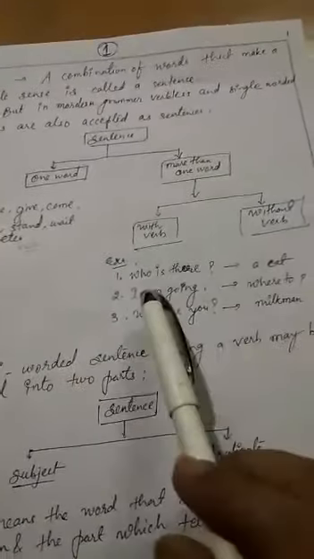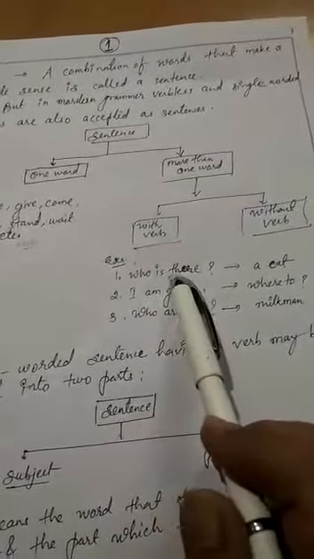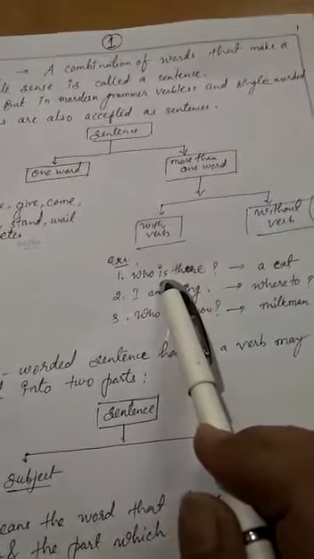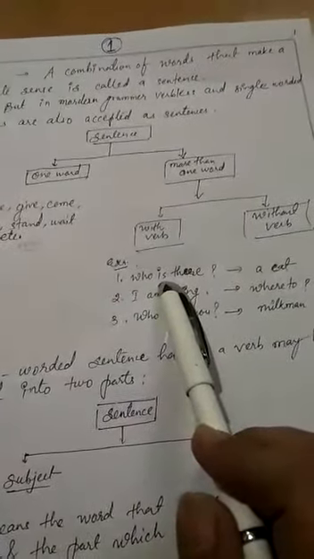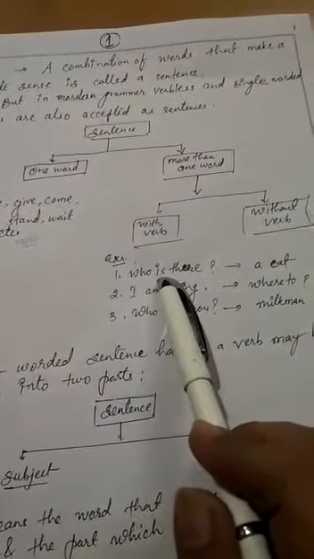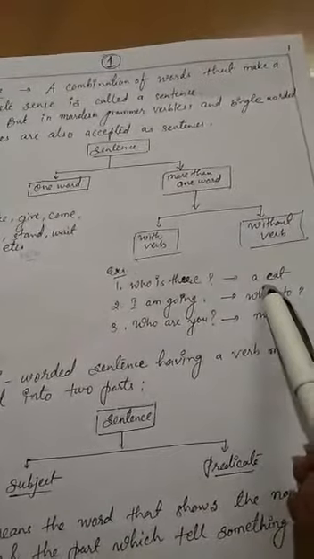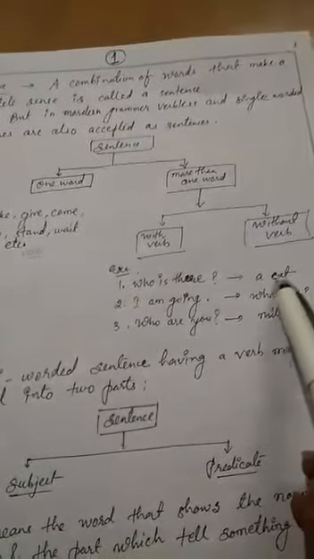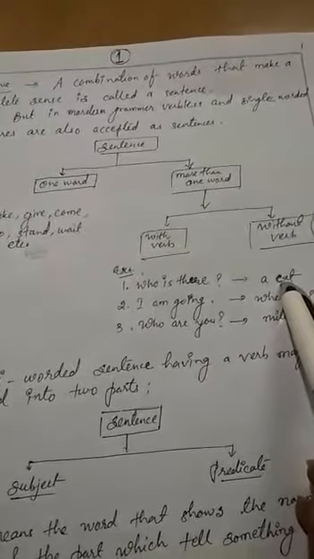Okay, in the sentence "Who is there", a helping verb is present. What is the helping verb in this sentence? Is. Okay, very good. But "a cat" is also a sentence, but it is without verb.